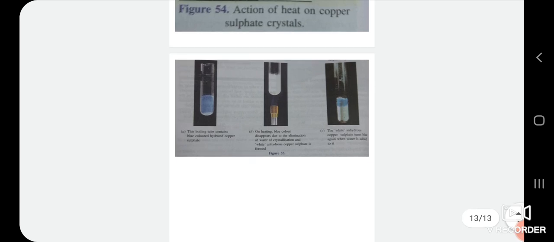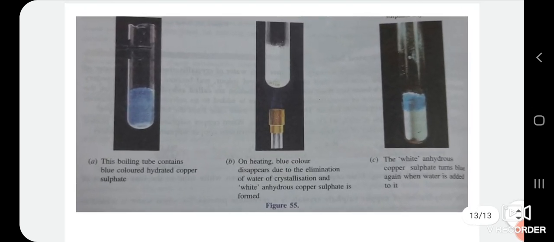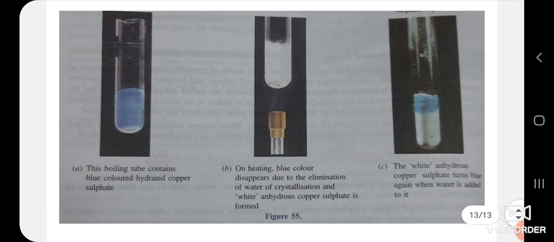You can observe this very carefully in the image which I have shown you here. On heating, the blue copper sulfate crystals turn white and a powdery substance is formed. We can also see tiny droplets of water in the boiling tube. These droplets have formed from the water of crystallization which was removed from copper sulfate crystals during heating.